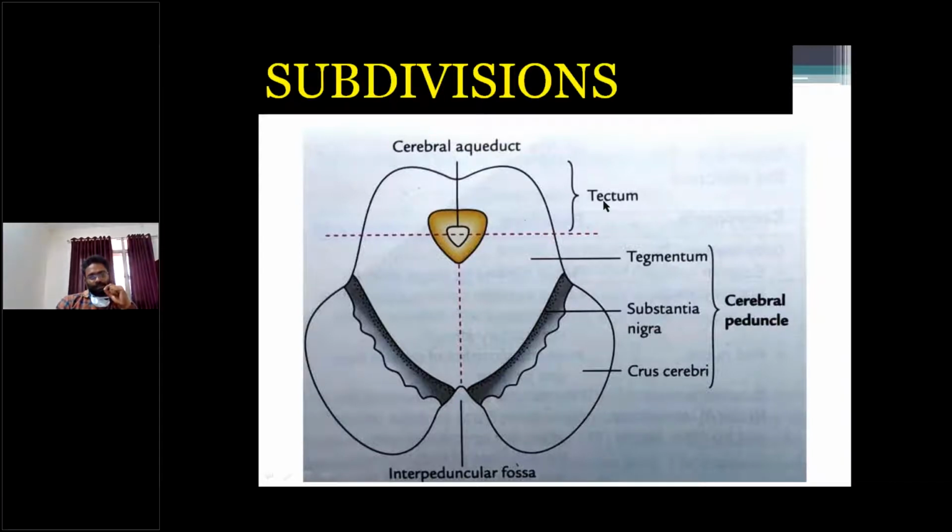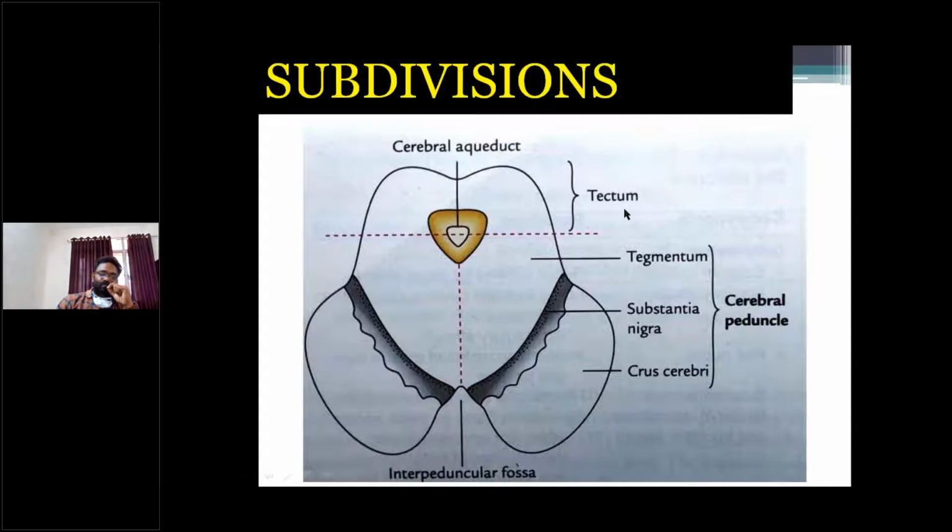The smaller posterior part is called the tectum, and the larger anterior part is called the cerebral peduncle. The cerebral peduncle contains, from anterior to posterior, the crus cerebri, substantia nigra, and tegmentum.